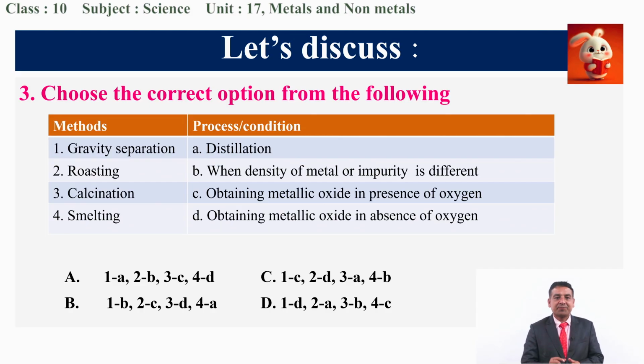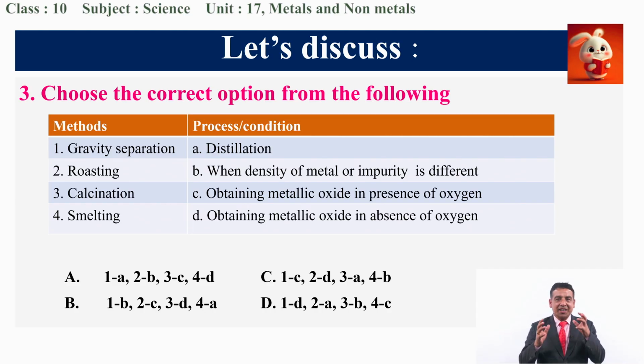The next question is, choose the correct option from the following. I have given two columns here. The first column gives the methods of separation of the metal, and the second consists of the process to be followed to extract such metals.